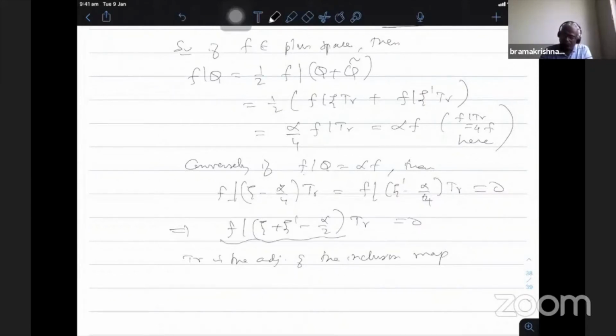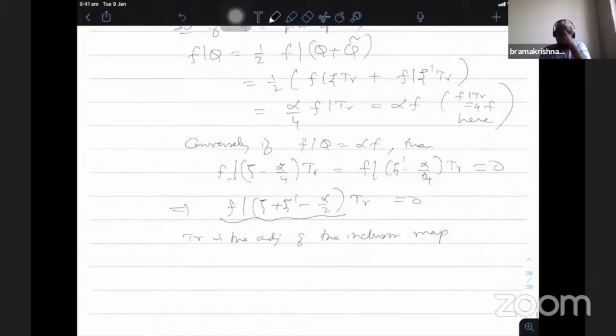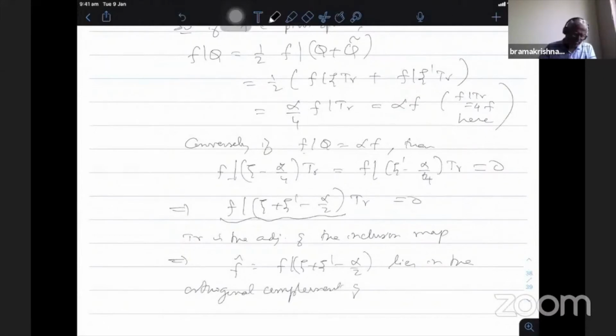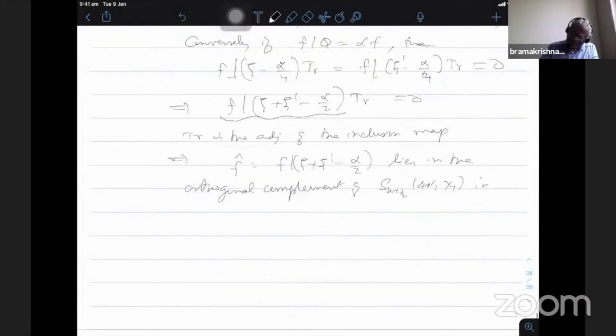The level 16N trace being 0 means it is orthogonal to the level 4N space. This implies that this function, f|(ψ plus ψ' minus alpha by 2), lies in the orthogonal complement of S_{k+1/2}(4N, χ1) in the level 16N space.